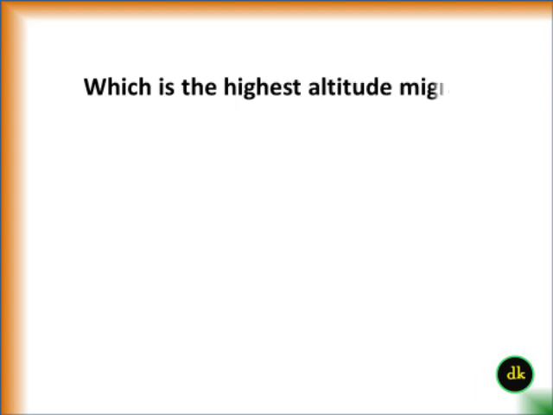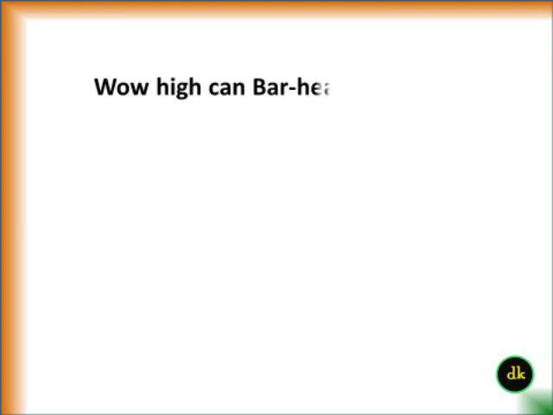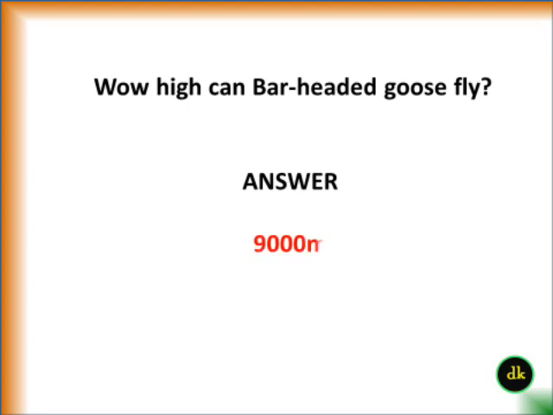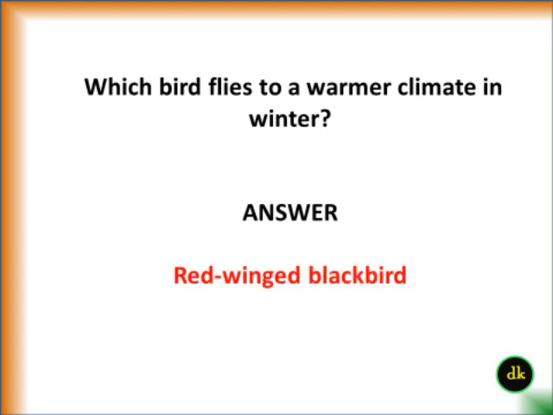Which is the highest altitude migration bird? Bar-headed goose. How high can bar-headed goose fly? 9,000. Which bird flies to a warmer climate in winter? Red-winged blackbird.